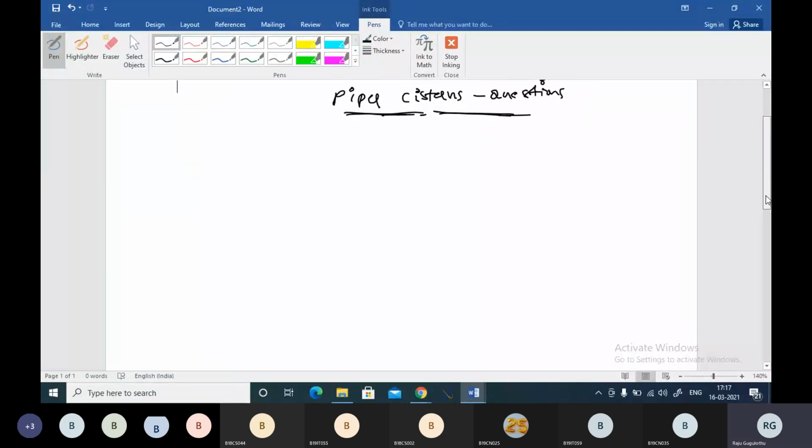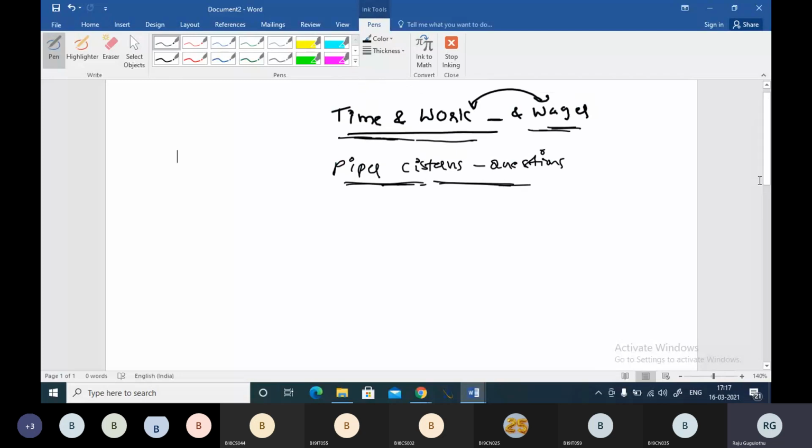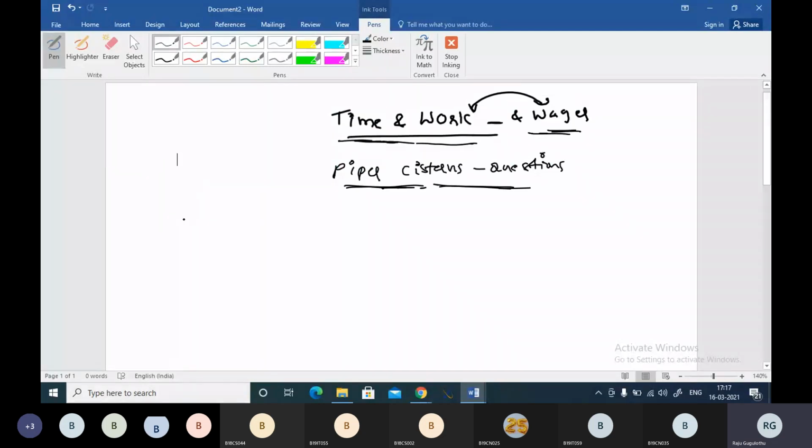So let us enter into the topic time and work. Generally, we have two methods to answer these questions. The first one is thinking in a general way, that is the general method, and the second one is the LCM method. I'll tell you by taking one example what the general method and the LCM method are.